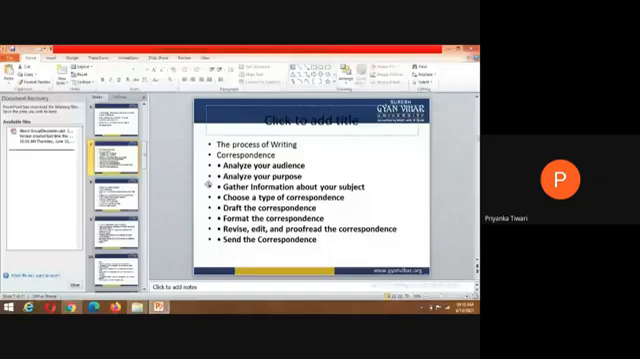Then after that, choose a type of correspondence. Okay, who will tell me what this means, choose a type of correspondence? Yes. Ma'am, what type of correspondence should we choose, whether it is an email or microblogs? Letters. Very good, Nisha. Thank you. Draft the correspondence: who will tell me? Any student can tell me.